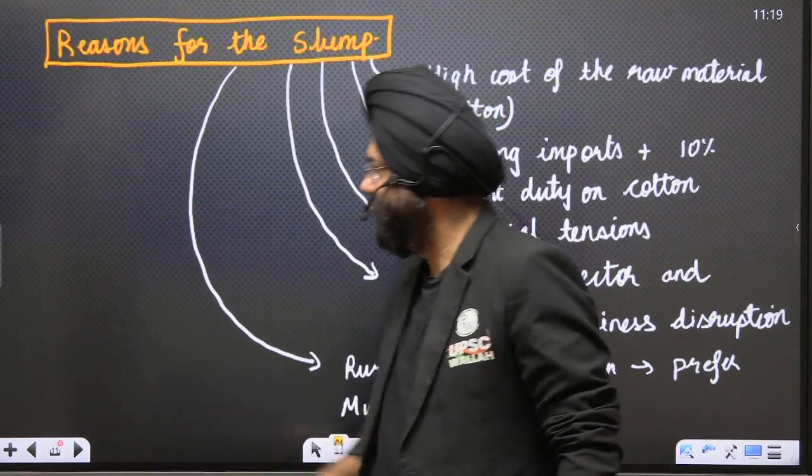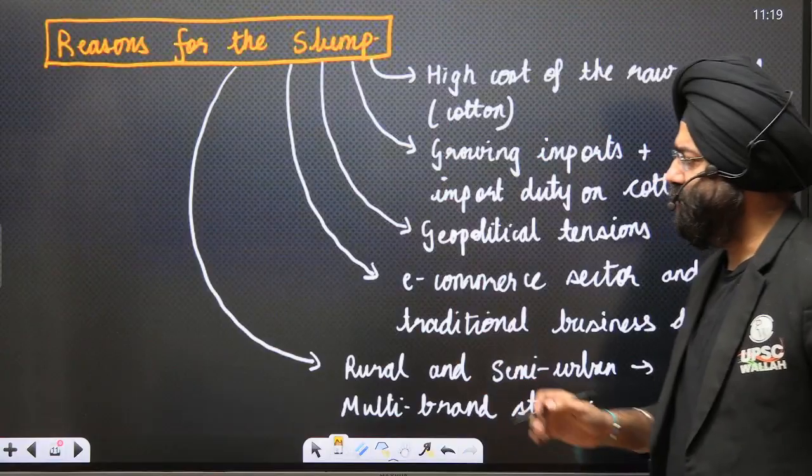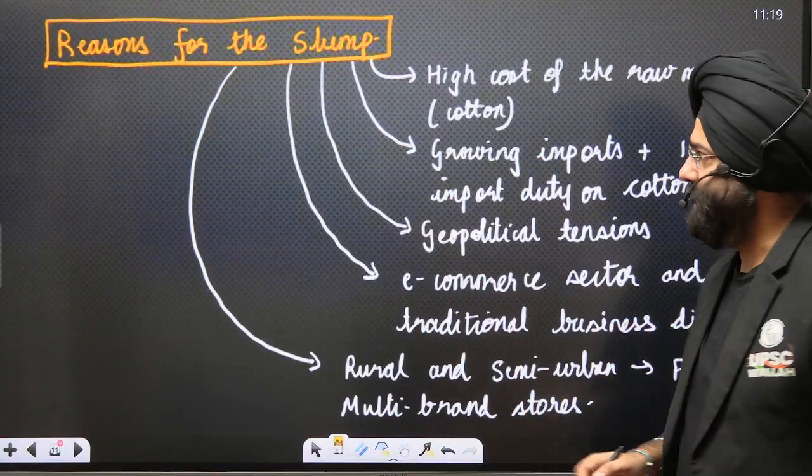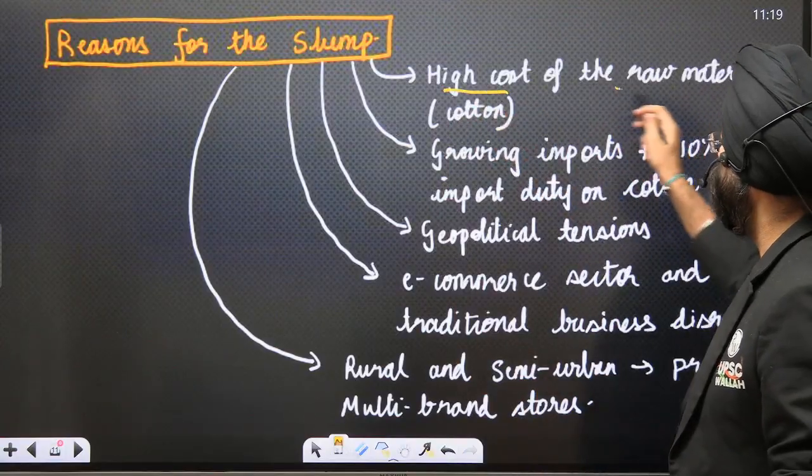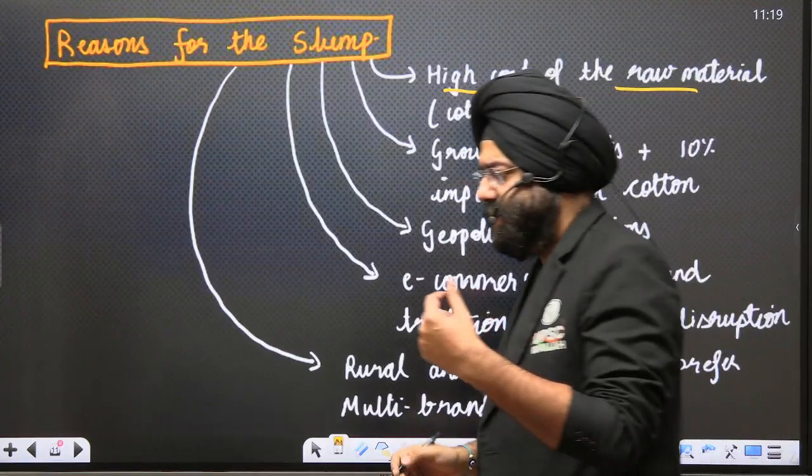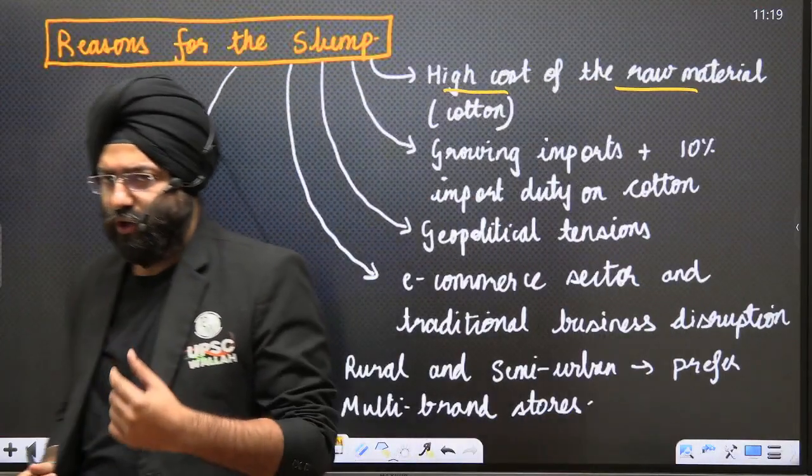See, the reasons for the slump that are mentioned in your article are the high cost of raw material and cotton. Please understand that we basically import cotton, right?